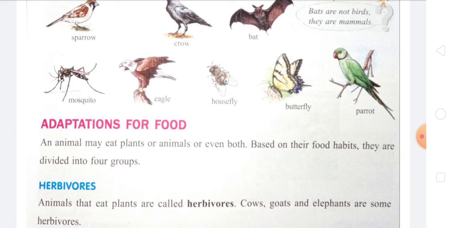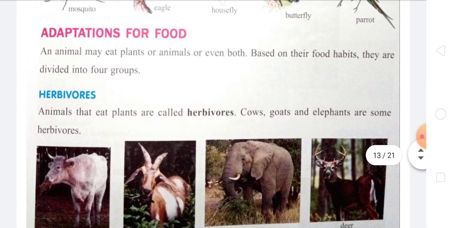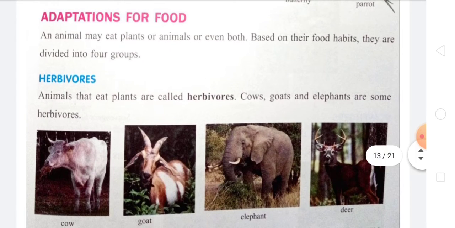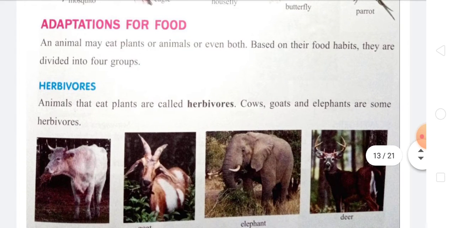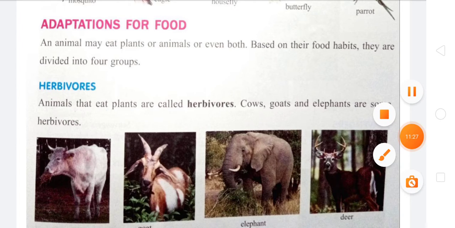Then the adaptation for food. So according to the adaptation of food, the animals may eat the plant or the animal or even both. So according to their food habit, this is divided into four groups. That is the herbivorous, which one is the first? That is the animals that eat the plants are known as herbivorous.